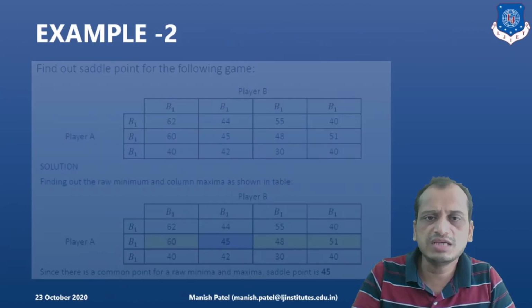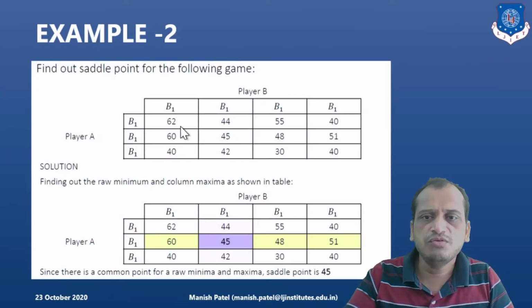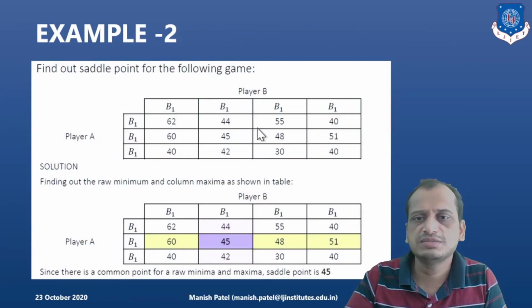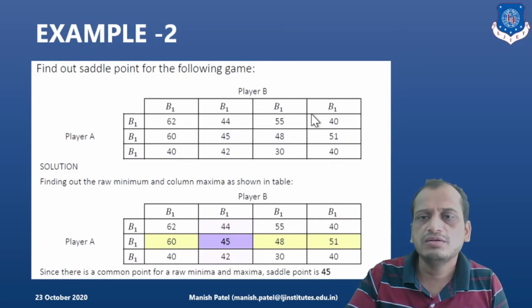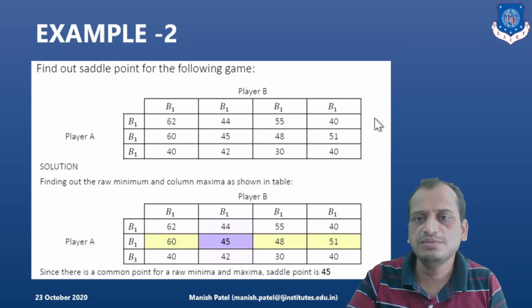Let's look into another example. Here the payoff matrix is a 3 cross 4 matrix, right? Where the payoff values are given, with player A and player B's courses of action. Now if you scan the rows, the minimum values are first 40, right? Then 45 and next 30. Out of these the maximum value is 45.